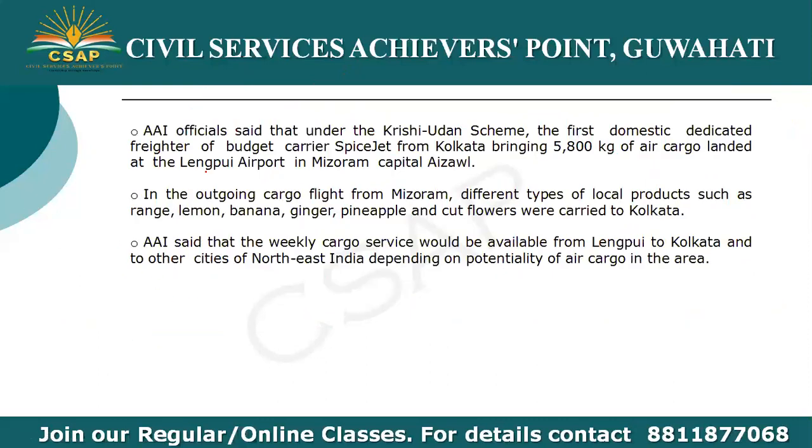Airports Authority of India officials said that under the Krishi-Udan scheme, the first domestic dedicated freighter of budget carrier SpiceJet from Kolkata, bringing 5,800 kg of air cargo, landed at the Lengpui Airport serving Mizoram's capital, Aizawl.